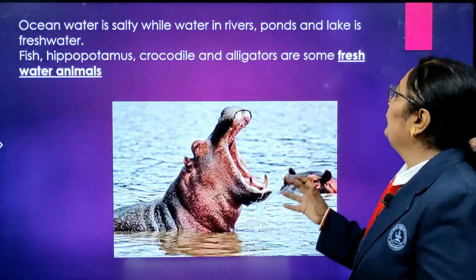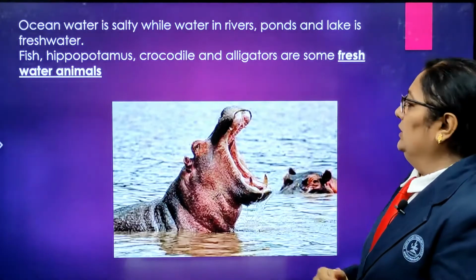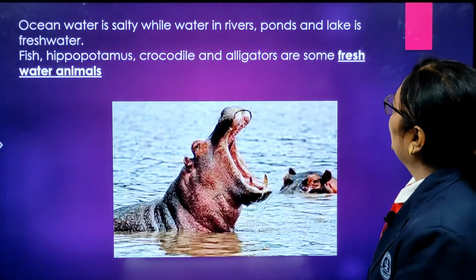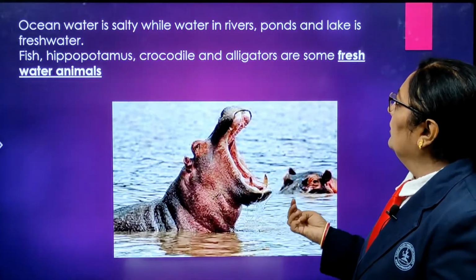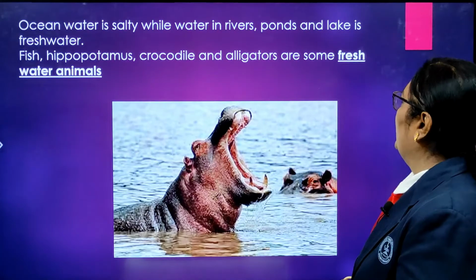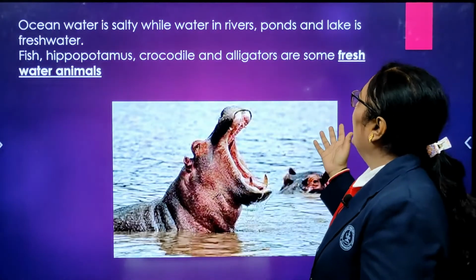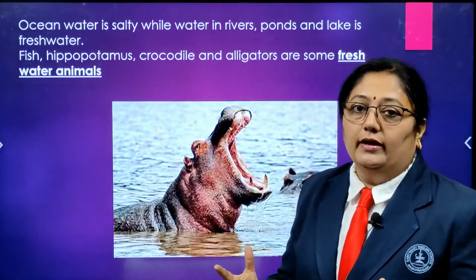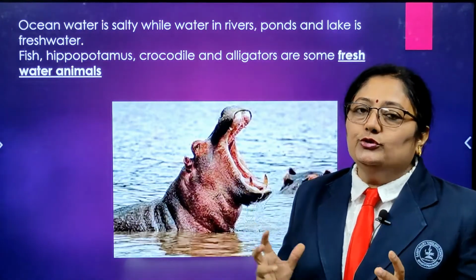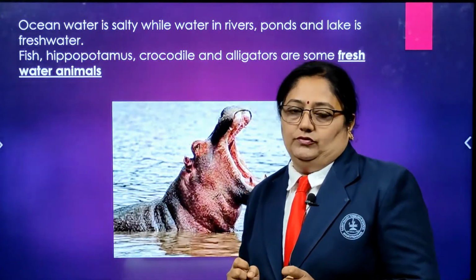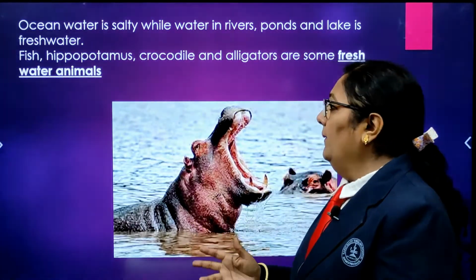If we talk about animals in the fresh water, they are the hippopotamus, fish, crocodile. They always have their habitats in the river water, which is fresh water. Ocean water is salty, while river, pond and lake water are fresh water. So, if we talk about aquatic animals, we will always be talking about two types of animals: those staying in fresh water and others in the salty water, that is the marine.